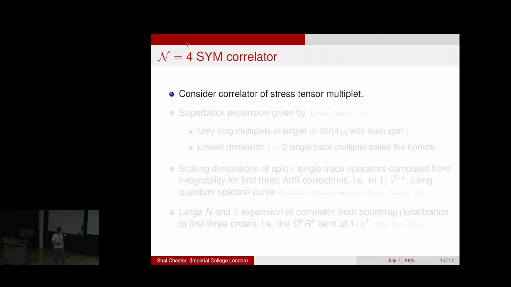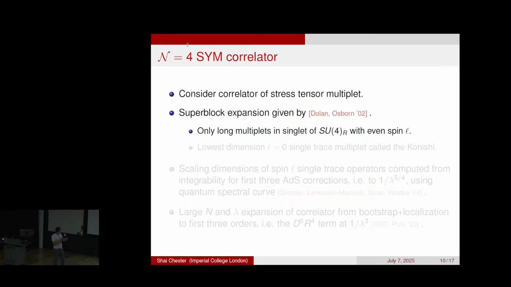So now we're going to go into the specific examples for each theory. Let's start with N=4 super Yang-Mills. In this case, we're going to consider the correlator of the stress tensor multiplet. The first ingredient is just the superblock expansion, that was worked out for us by Dolan and Osborn, blessed memory, from 25 years ago.